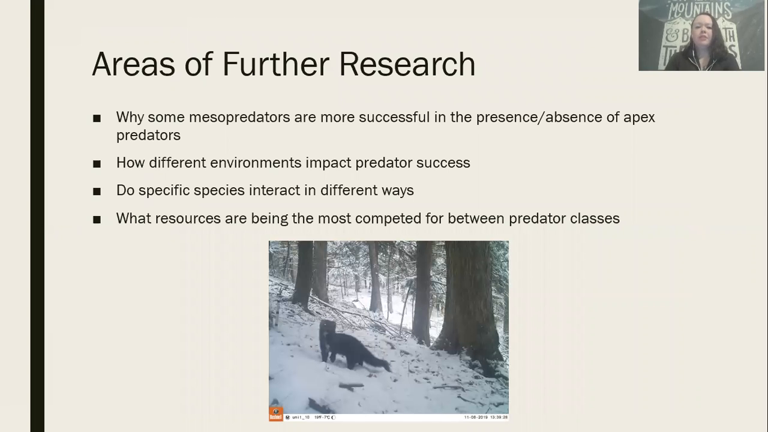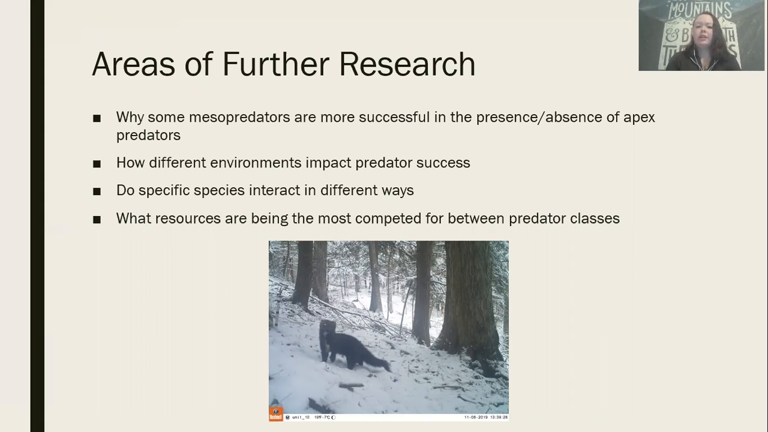So some areas of further research is we'd like to see why this is. Why raccoons do best without apex predators, why coyotes seem to be doing well with them, and what seems to be causing these successes. We also want to know how environments impact this, how human impacts or the different types of vegetation or the habitat, any of these different factors, and see if this can be causing these types of successes.